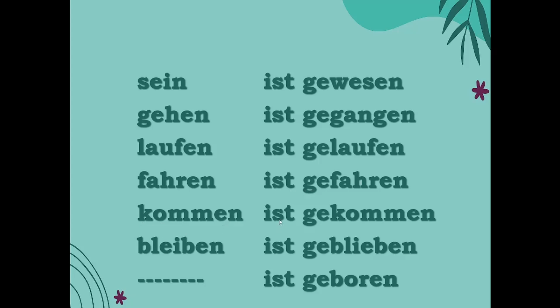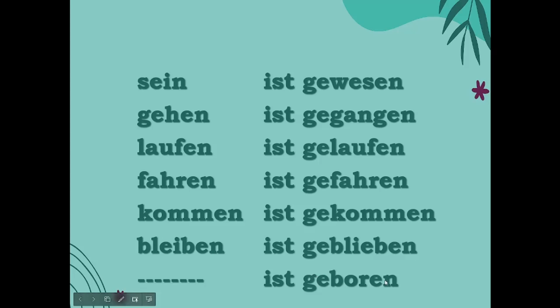Kommen is to come. Sein verb, because whenever you come, you are moving from one location to another location. Bleiben is to stay. Even though you are staying at one place, sein will be used. Please do remember. And one more thing to remember is geboren. Geboren is always a sein verb.